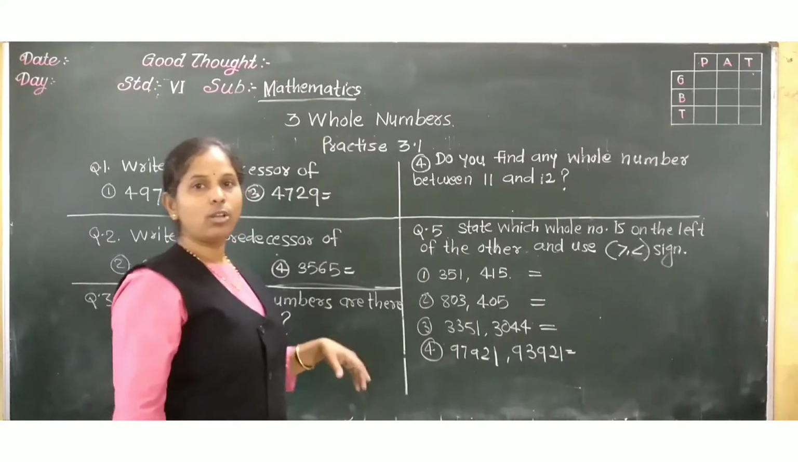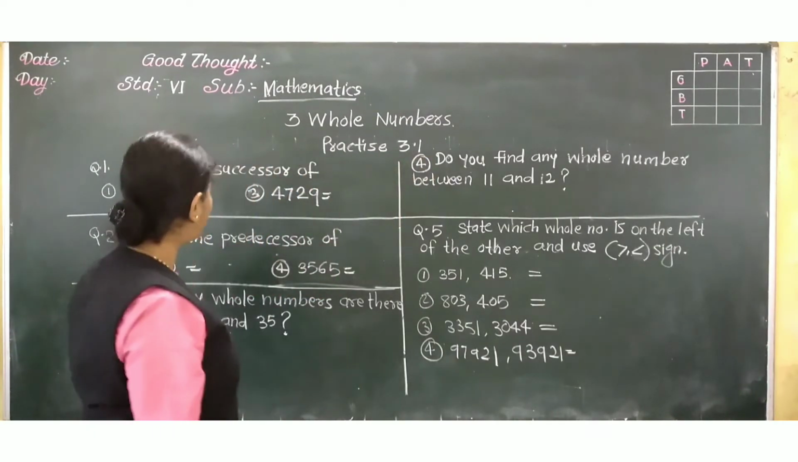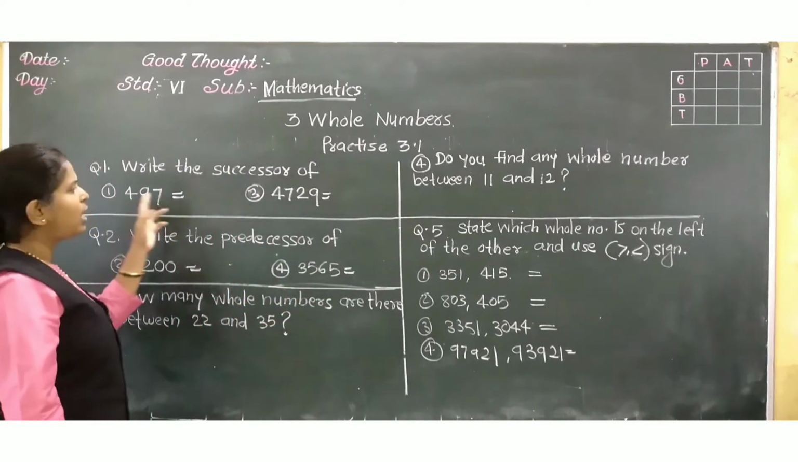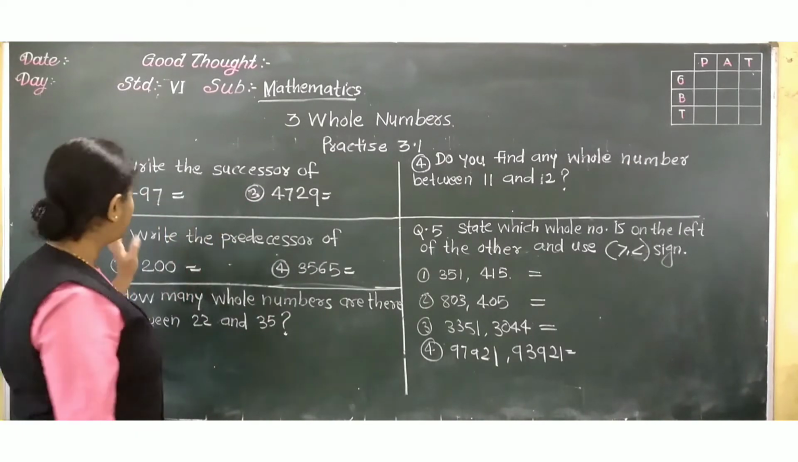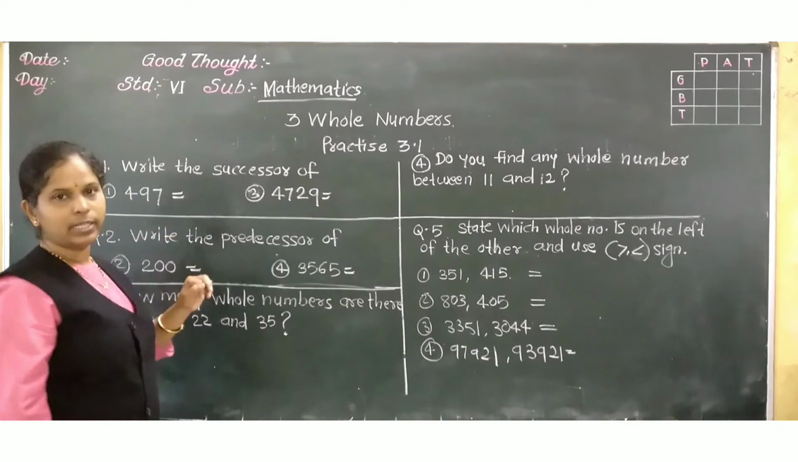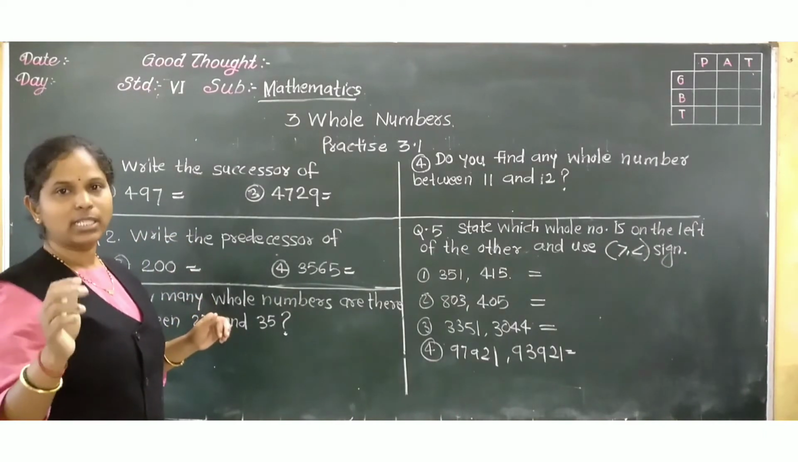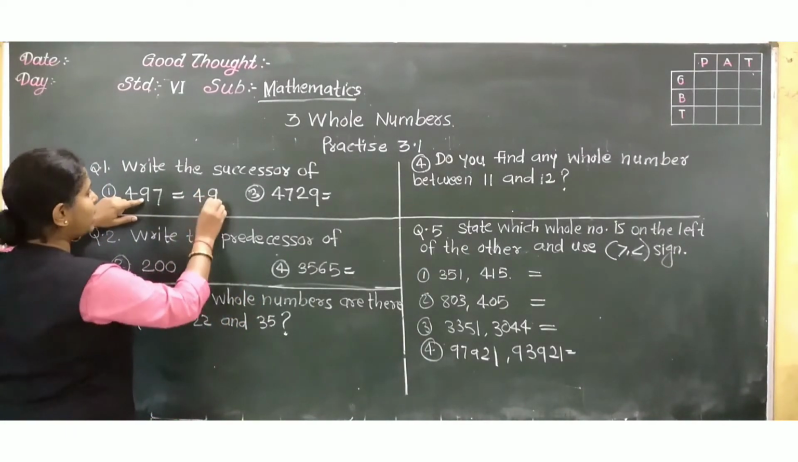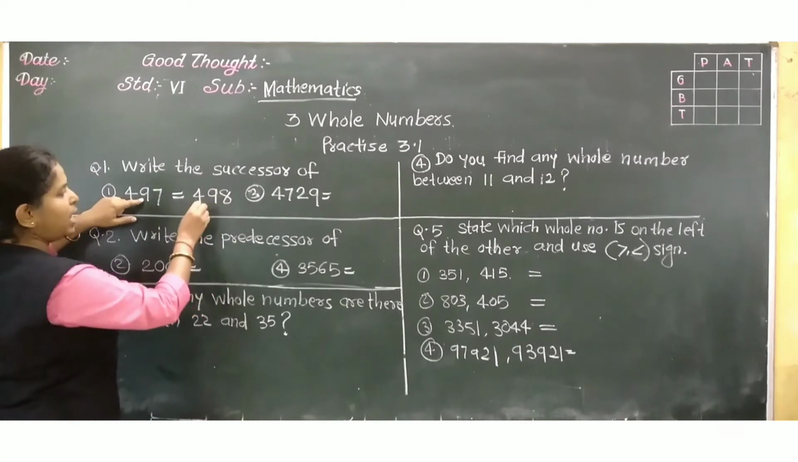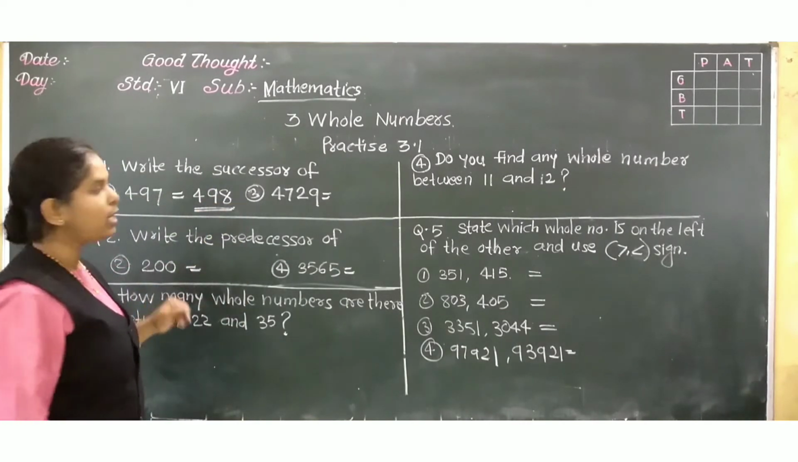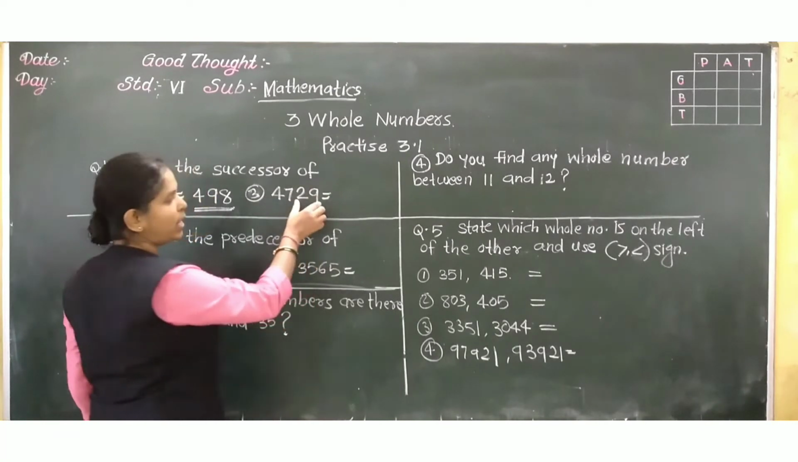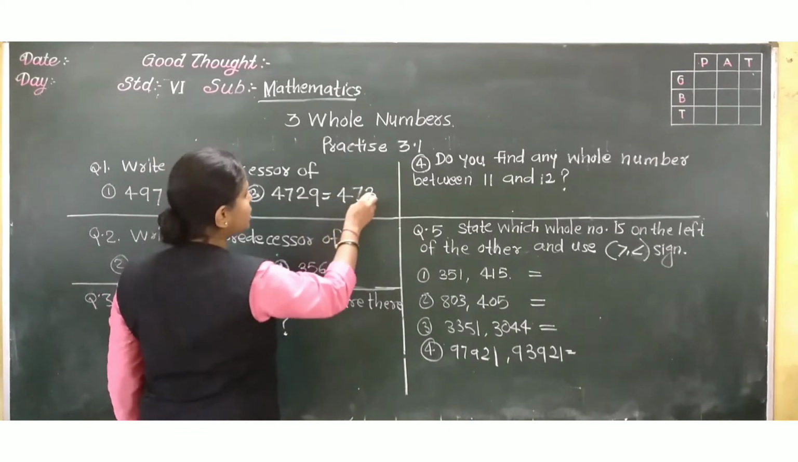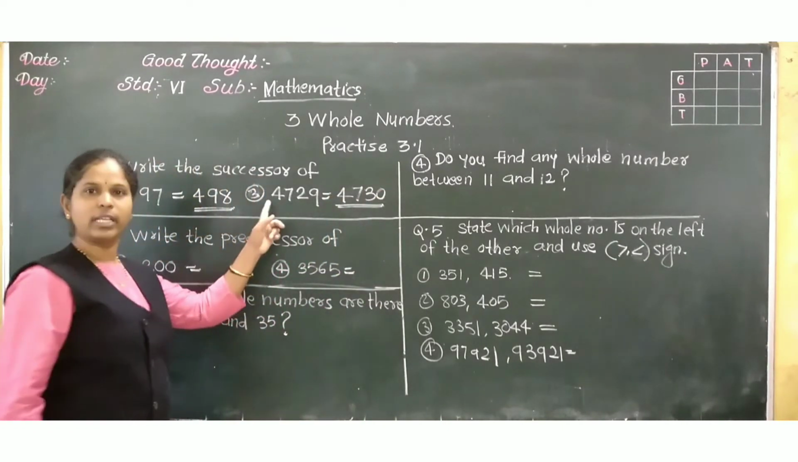Okay? We will solve practice 3.1. In question number 1, write the successor of. Successor means the next number. Here I will solve only 2, the remaining you will have to solve. Now 97. To get the successor, we have to add 1. So after adding 1, what number will I get? 97 plus 1 is 98. So this is the answer. Correct? Now what is the successor of this? 4729. Add 1 and you will get 4730. So 4730 is the successor of this number.